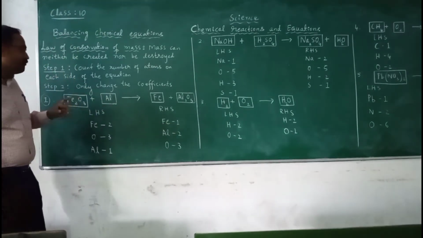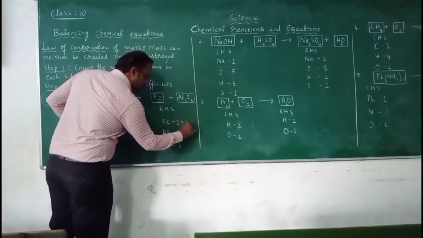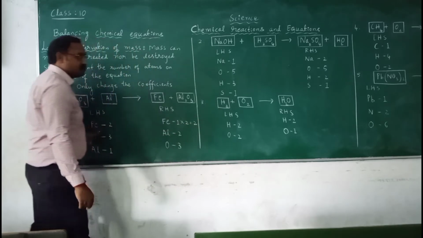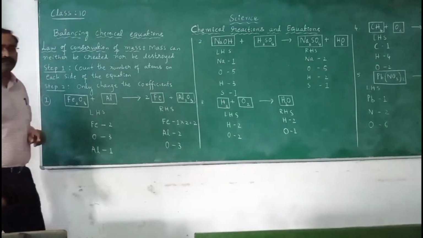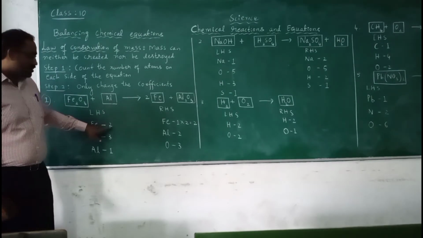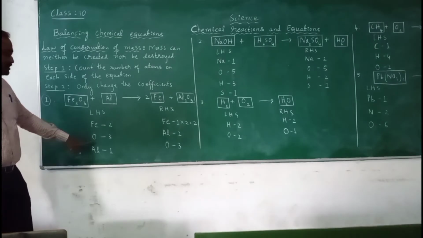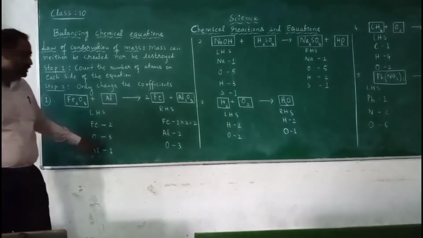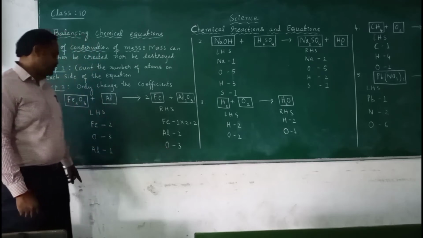So we have to multiply the iron atom with 2. When we multiply, we get 2, so iron becomes 2Fe. So iron atoms are balanced. Next, oxygen is 3 and oxygen is 3, so the oxygen atom is already balanced.